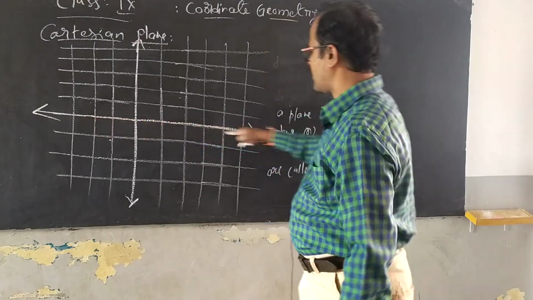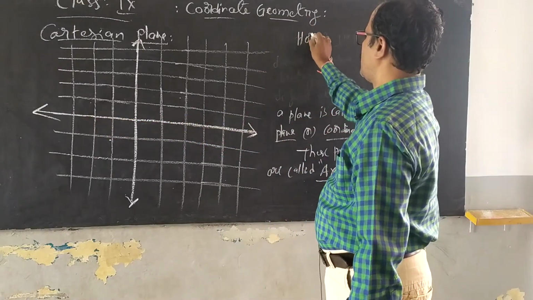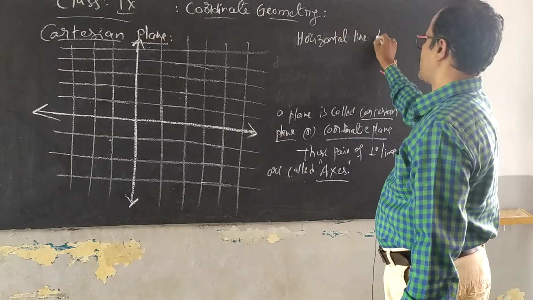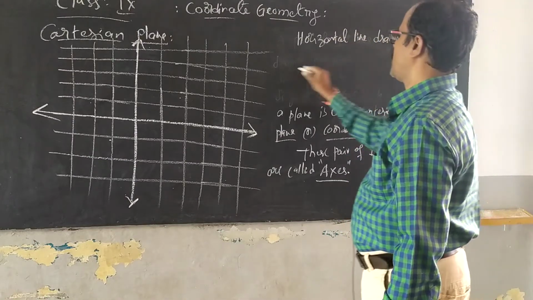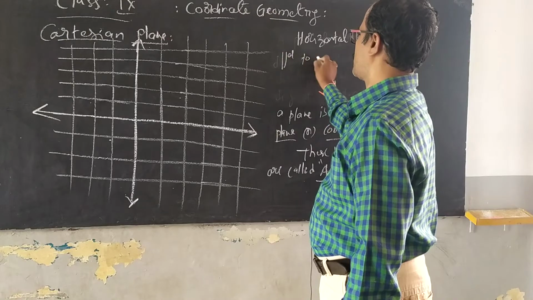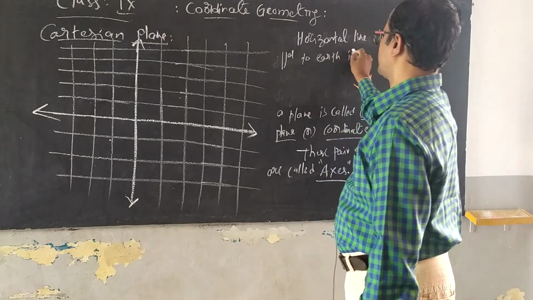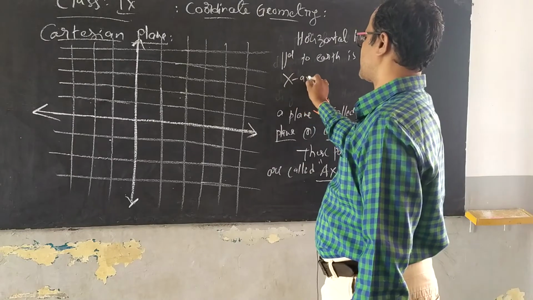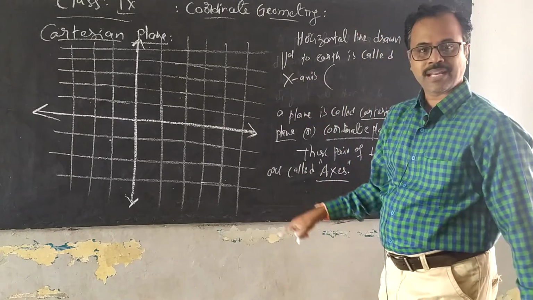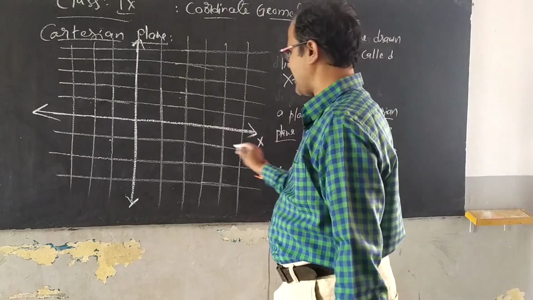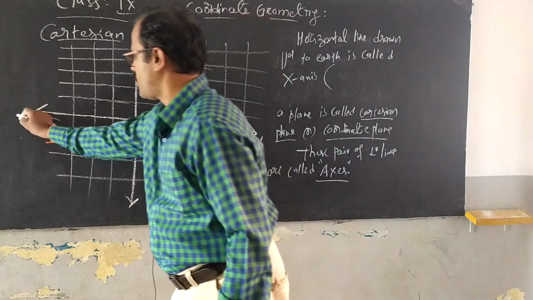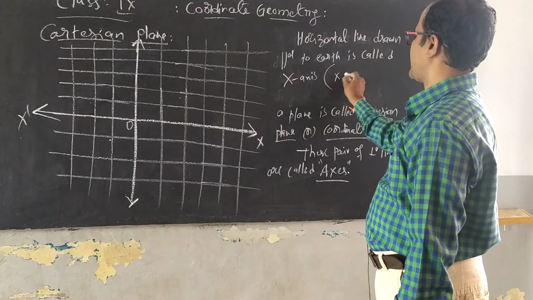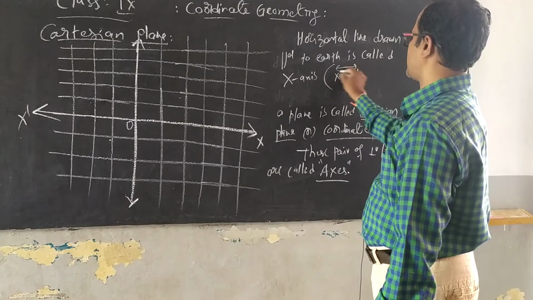Here the horizontal line drawn parallel to earth is called the x-axis, and the line representing the x-axis is x, O, x dash. The name of the line is x O x dash.